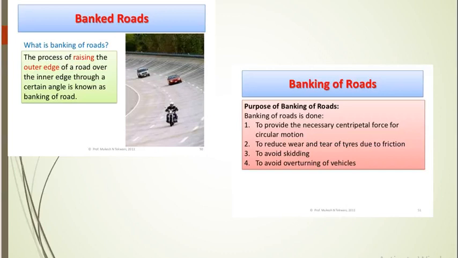In the next lecture, we are going to discuss another characteristic or application of UCM, that is, the well of death. Then we are going to discuss vehicle on a banked road with their maximum speed and minimum speed formula. At the same time, we are going to discuss the conical pendulum and its time period and much more.